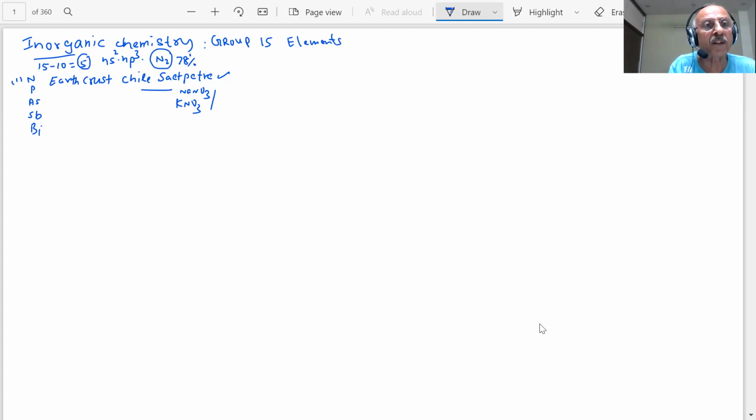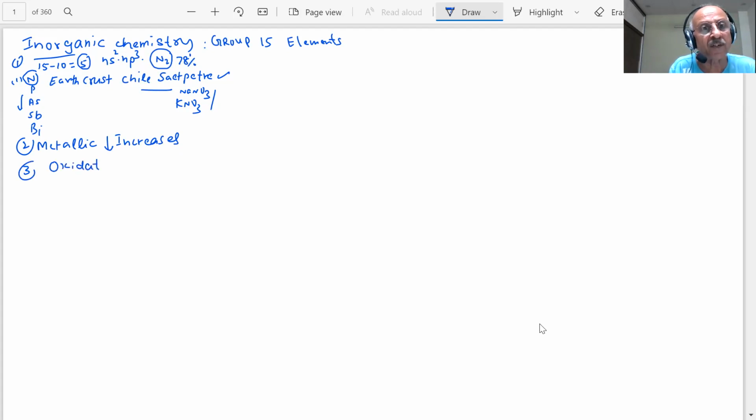You have seen that this is a highly electronegative element, and down the group electronegativity is decreasing. And what happens to the metallic character? Metallic character increases down the group. Important point: bismuth is almost metallic. So there will be questions based on atomic sizes, boiling points, melting points, and usually questions are also given